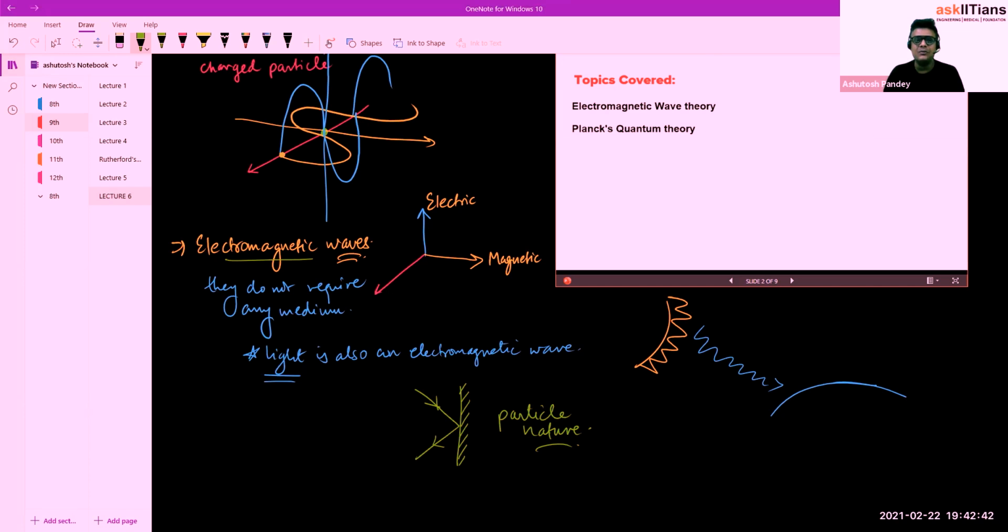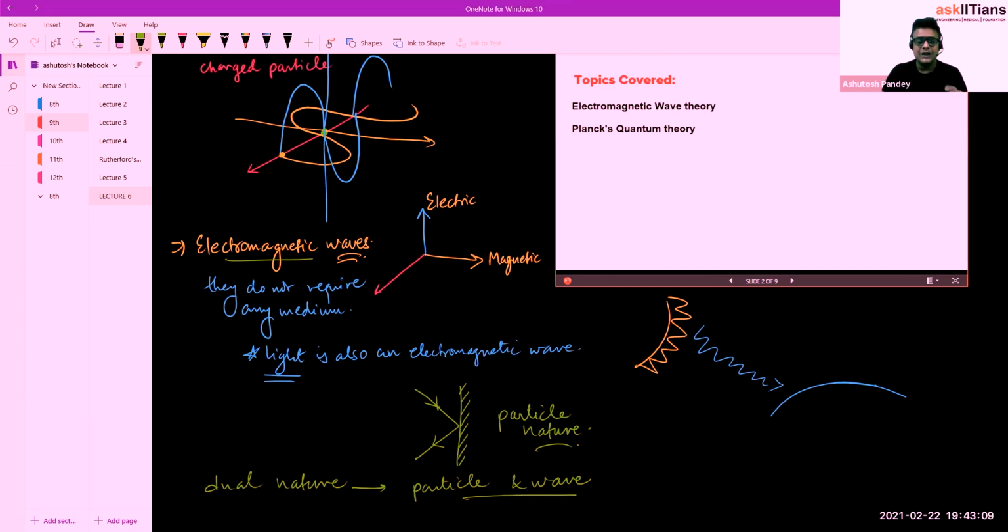So we can say electromagnetic waves will have dual nature, because light is also an electromagnetic wave. And similarly all the electromagnetic waves will behave like particles and waves. Okay, so this was one theory, electromagnetic wave theory.